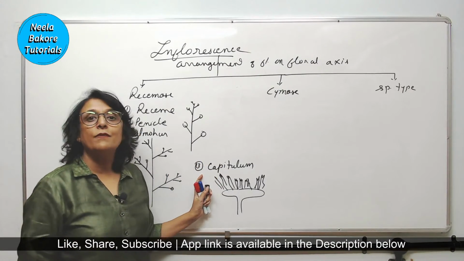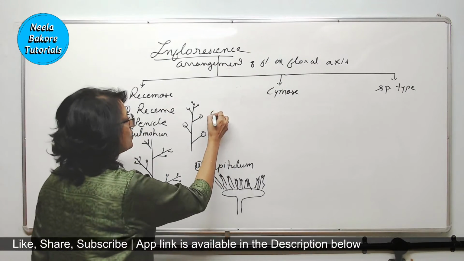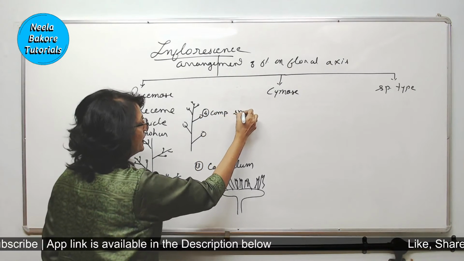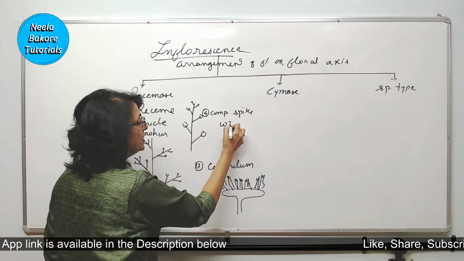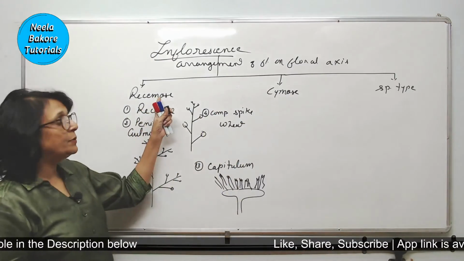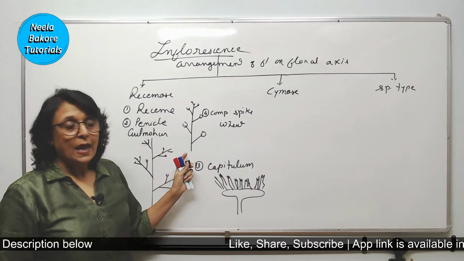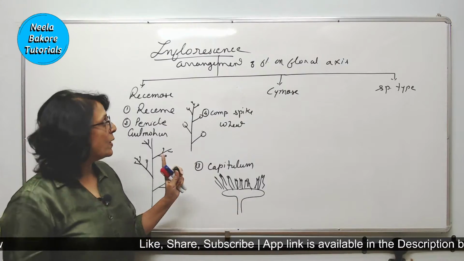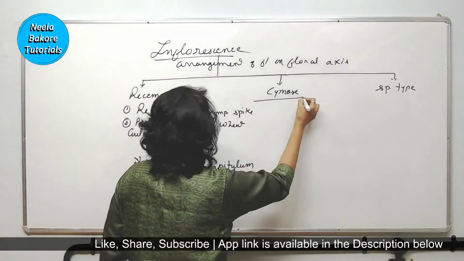So this is sunflower. Then there is one which is called compound spike, which is seen in case of wheat. These are some examples of racemose and on which questions have been asked. There is one more of racemose, okay?